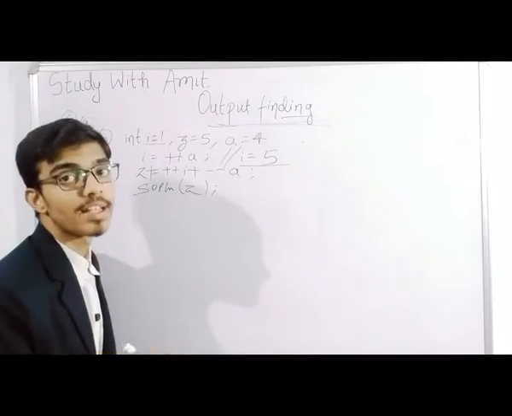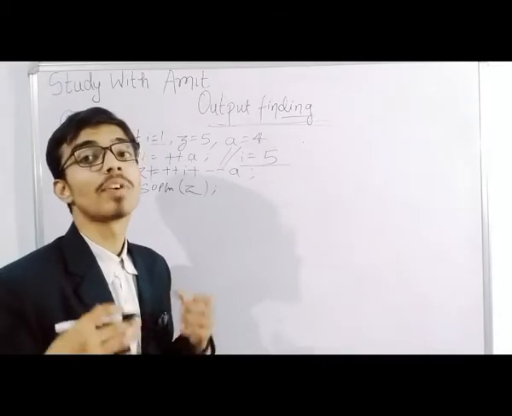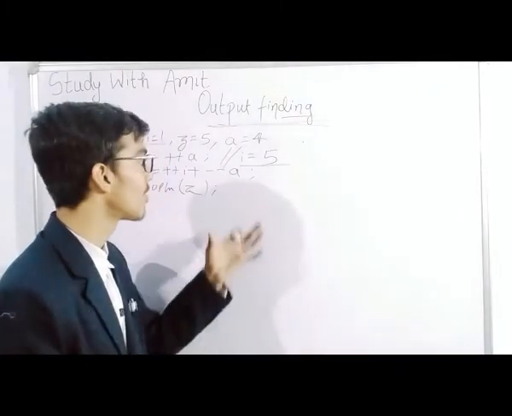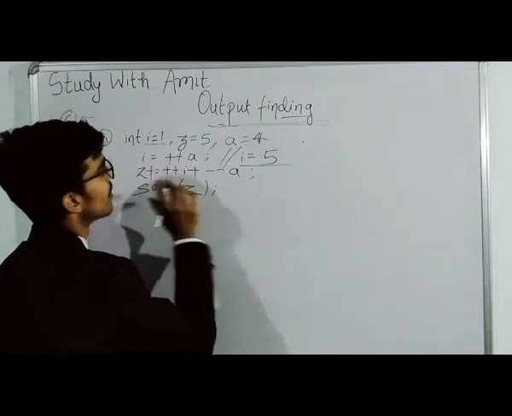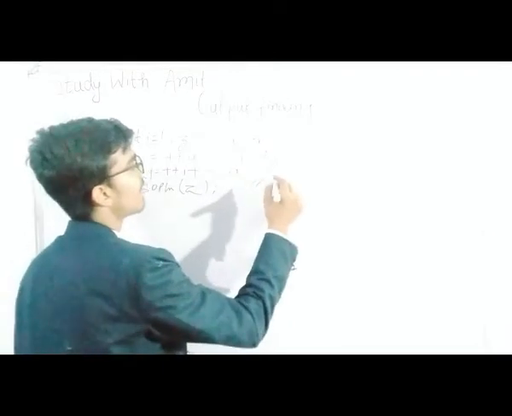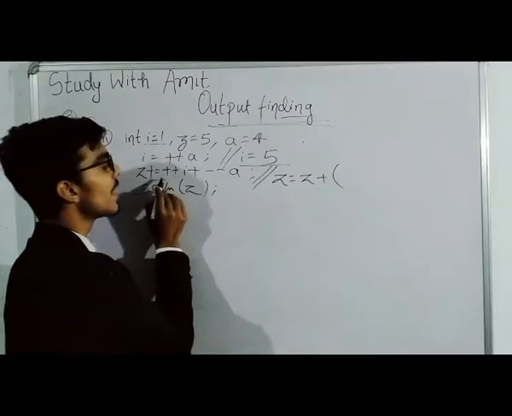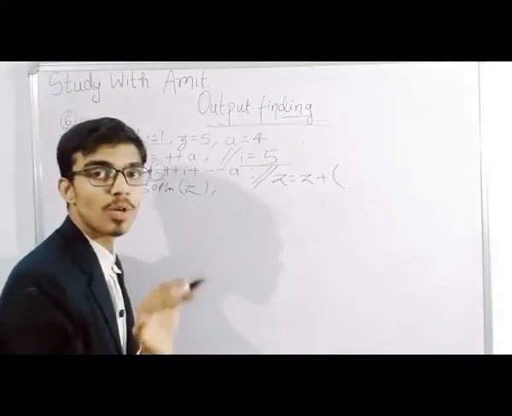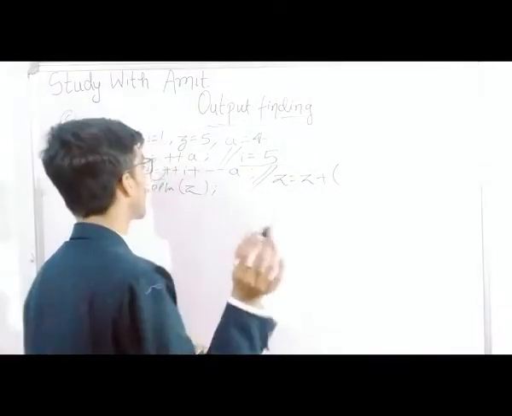If you don't know about it, you can check the videos on increment and decrement in our channel, where I have explained it in detail. Now i is equal to 5. Next, z is equal to z plus, this is the unary operator, plus equal to. If you have not heard of the unary operator, the video is there on our channel, so you can check it there.